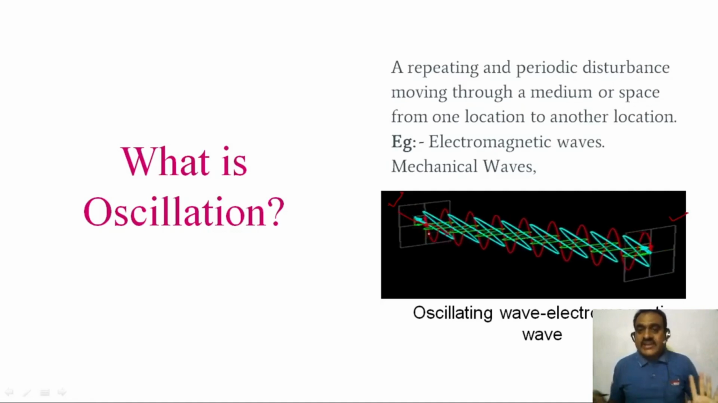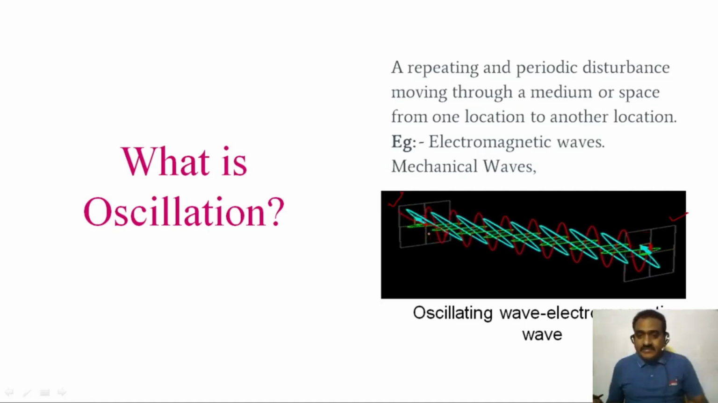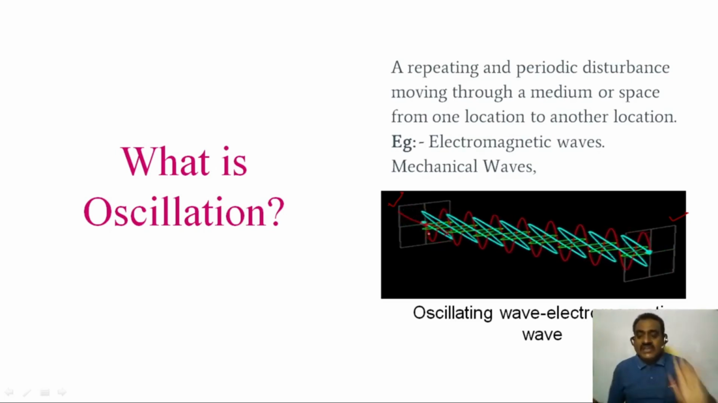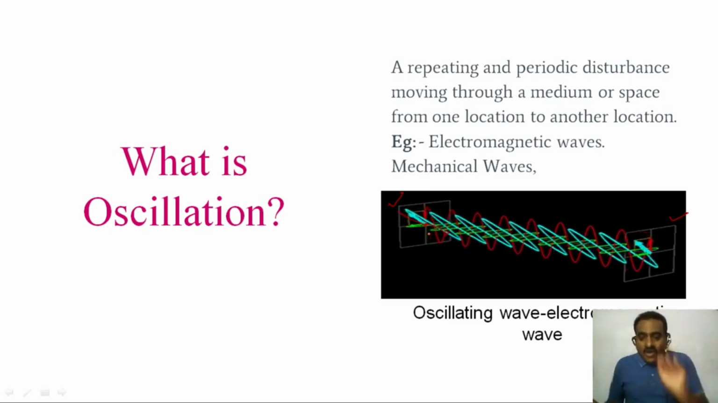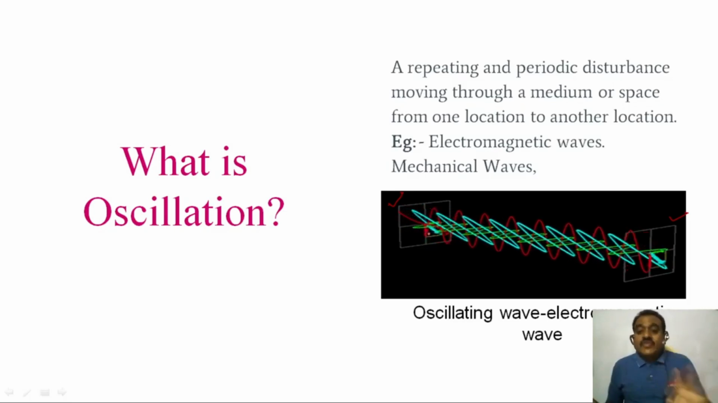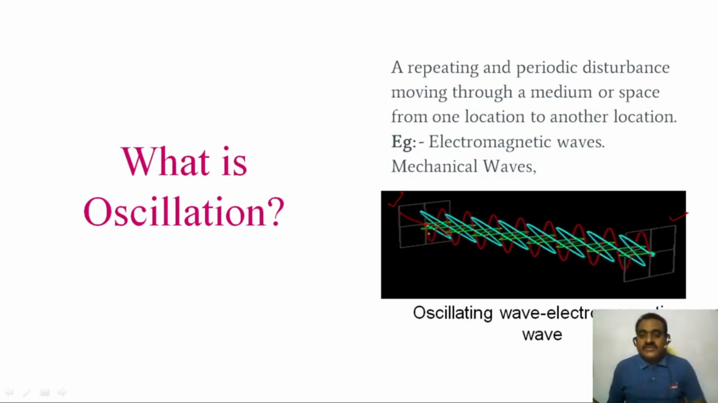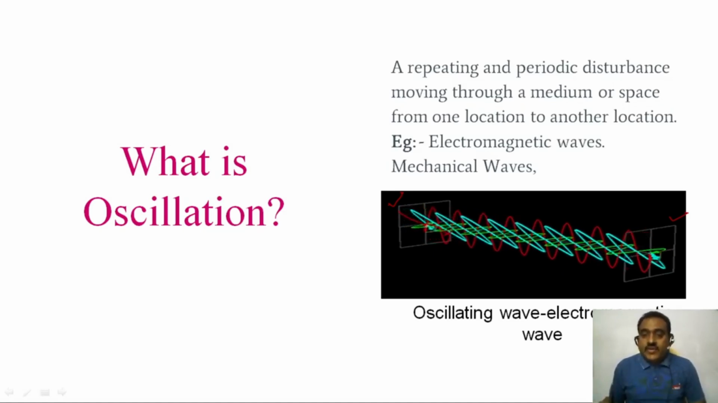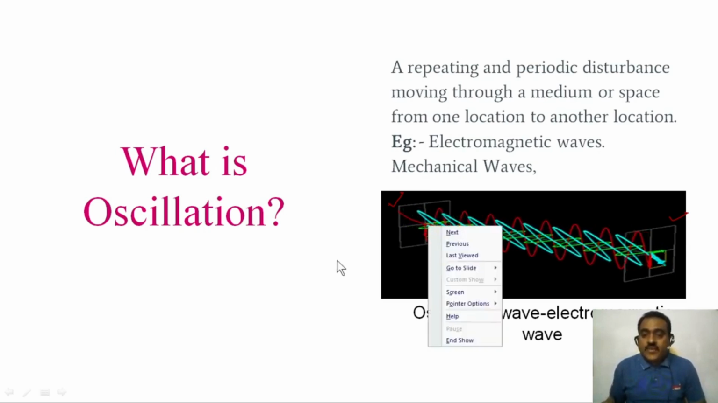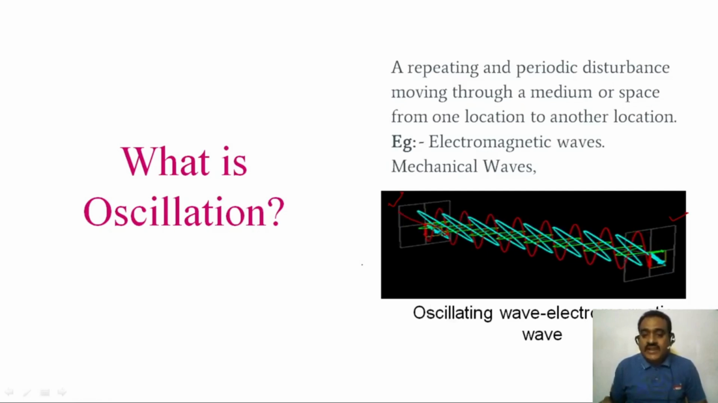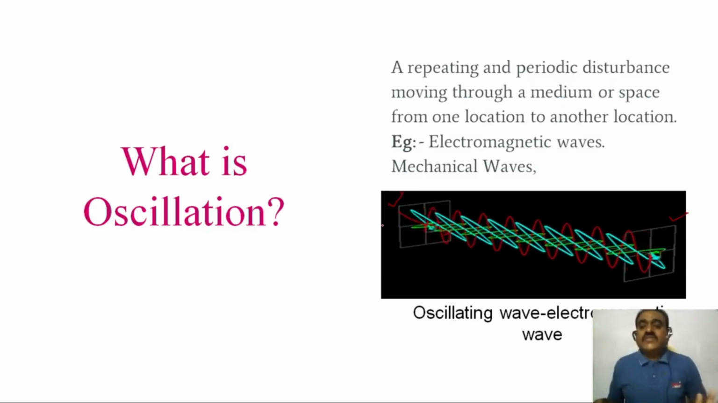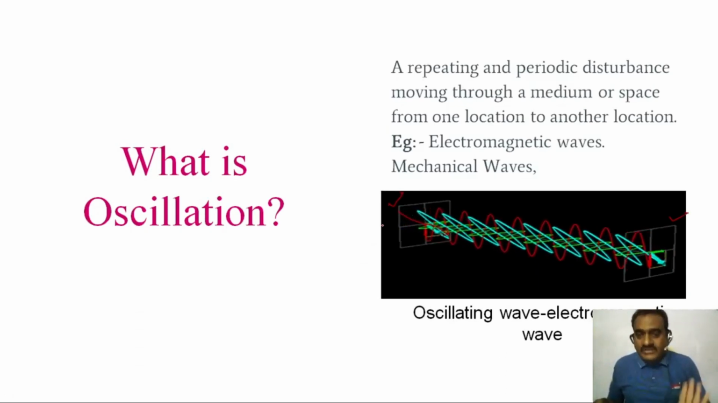You can observe clearly, it is a repeating and periodic disturbance moving through the medium. This is the oscillating wave, that is electromagnetic wave, an example of oscillation. You can observe here, this is the center point. From the center point, it is moving to the left side and also right side. This is the electromagnetic wave oscillation.